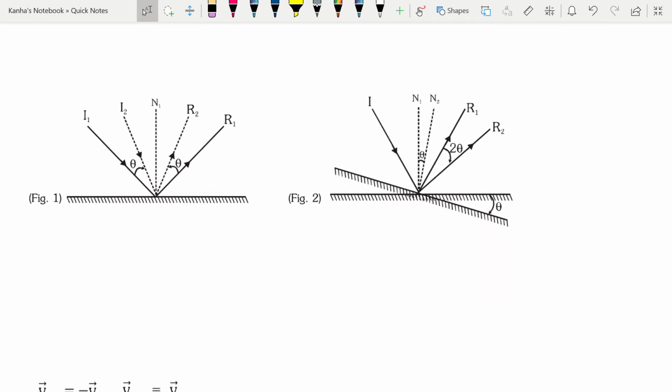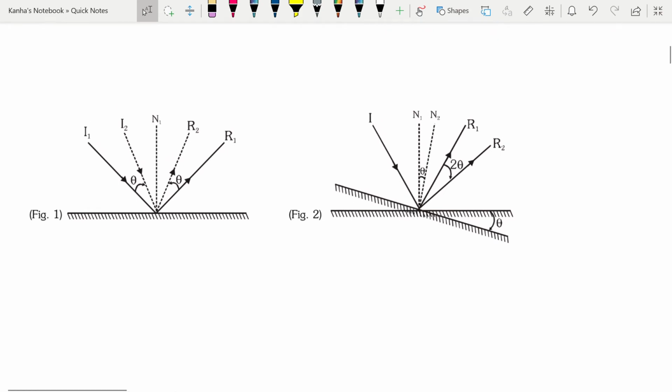Let's look at the next thing. What happens if you keep the mirror fixed, an incident ray is rotated by some angle, and what happens if you also rotate the reflected ray? In the first case you can easily see that I have kept the mirror fixed.